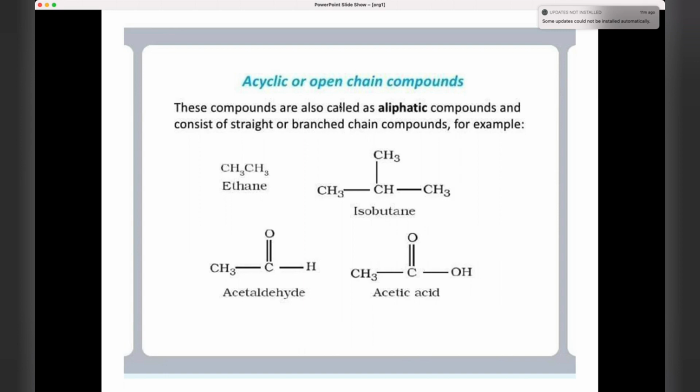Now coming to open chain or acyclic compounds, because they consist of straight chain or branch chain. Like this is called isobutane. This is CH3, that is C2H6, 2 carbon atoms and 6 hydrogen atoms. Okay, this is isobutane, CH3, CH, CH3, here also one CH3. Acetaldehyde, CH3CHO, the aldehyde group is CHO, you write it like this. Then acetic acid is CH3COOH, because between carbon and oxygen it is always a double bond. OH is attached with a single bond, remember that. And acetic acid you can also write as CH3COOH. That way also you can represent the structure.